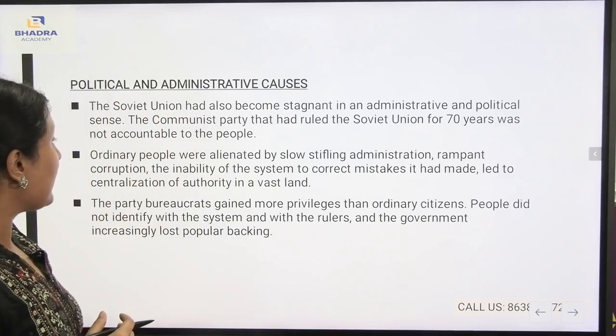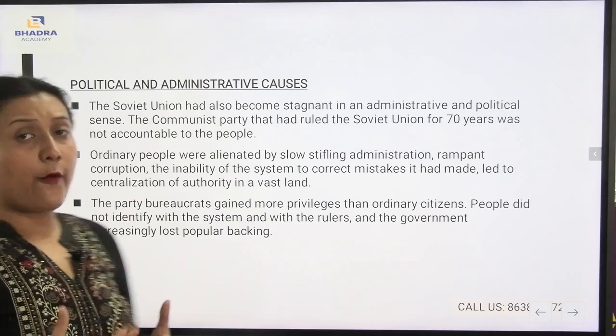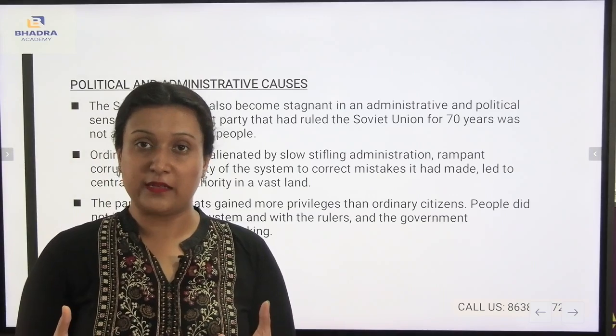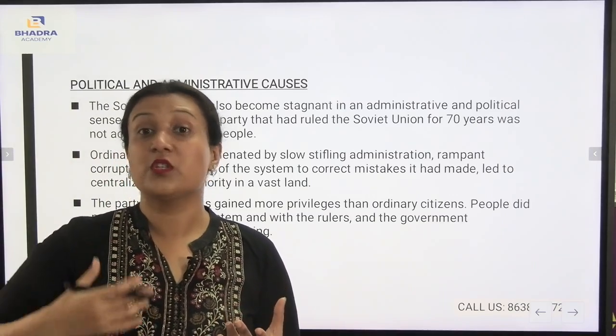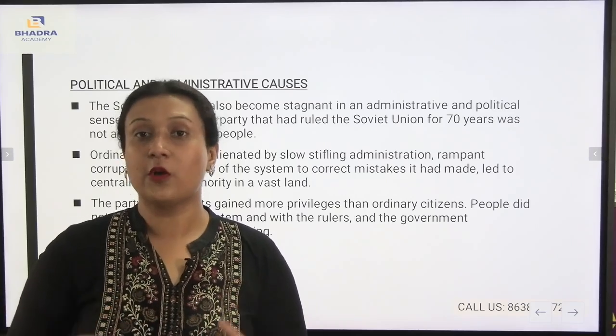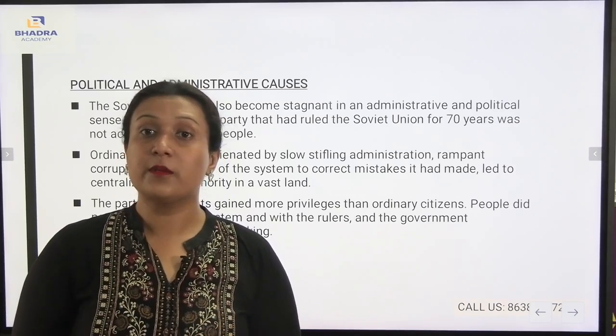Ordinary people were alienated by slow, stifling administration, rampant corruption, and the inability of the system to correct mistakes it had made, which led to the centralization of authority in a vast land. Now, the ordinary people were alienated. What is the meaning of socialism? The socialist ideal is to distribute resources among the common people. But the ordinary people's voice was not heard.